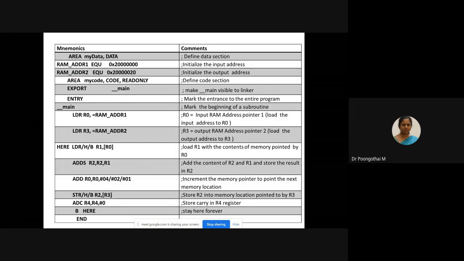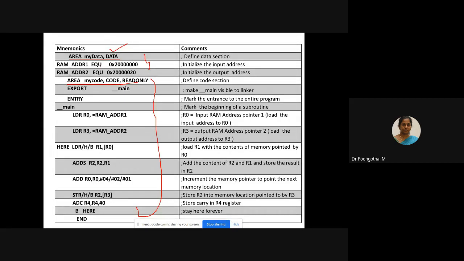Your first program is the addition of 4 numbers. Here you have to get the input through your memory window. Please note down the steps. The first step is to define the data section and the code section using this form: AREA MYDATA, AREA MYCODE, READONLY. So define the data section and define the code section.